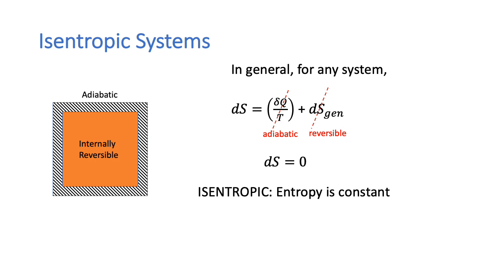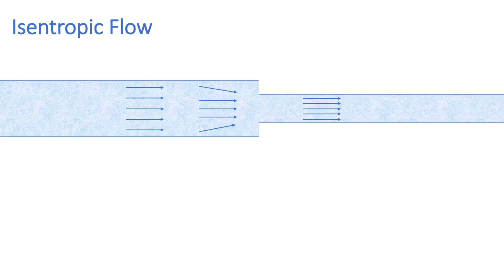This is what we would call an isentropic system, which means that the entropy is constant. So if we have a system which is reversible and it is also adiabatic, that is an isentropic system. The concept of an isentropic system or an isentropic process is a very useful one.